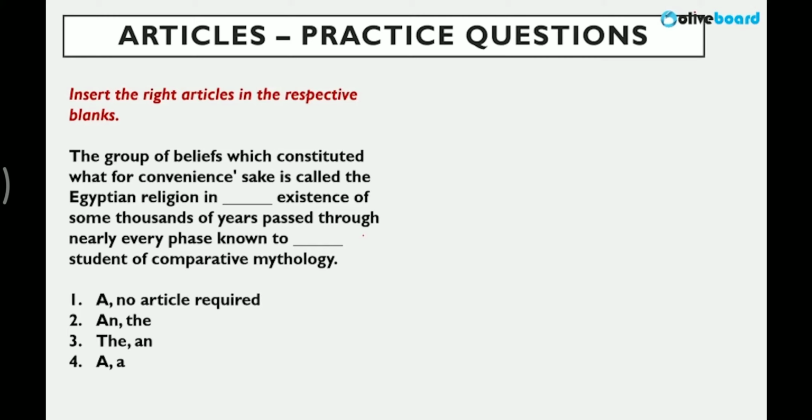The group of beliefs which constituted what for convenience's sake is called the Egyptian religion, in dash existence of some thousands of years, passed through nearly every phase known to students of comparative mythology. Now, how do I answer for the blanks? What are the articles to be used?